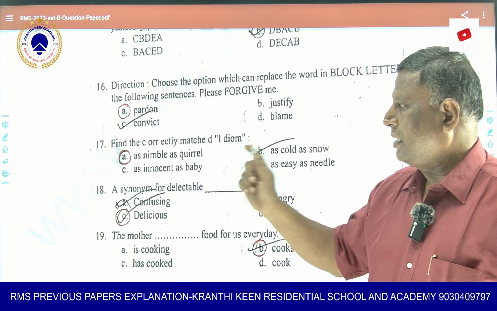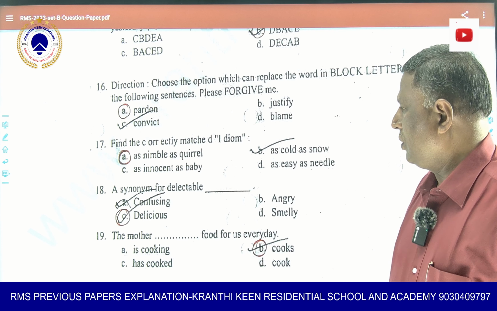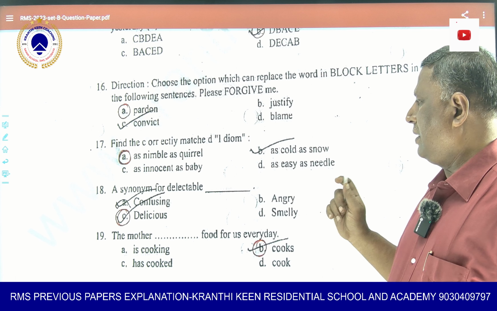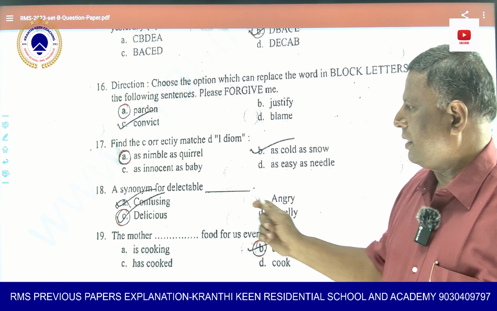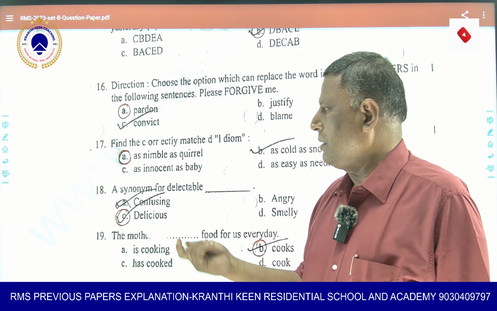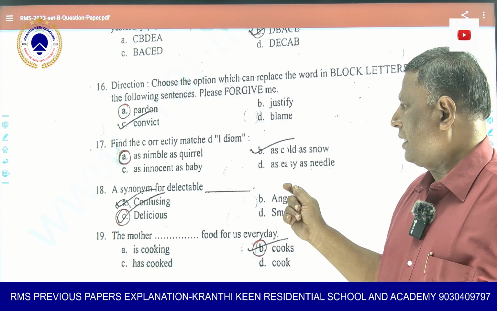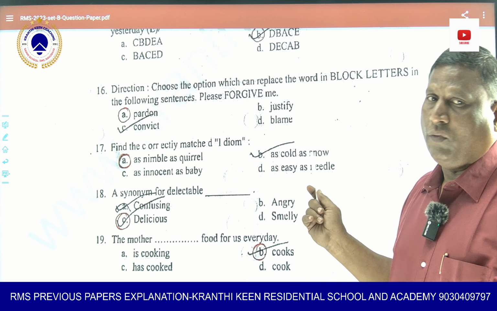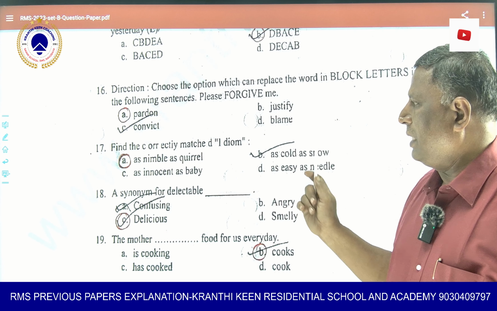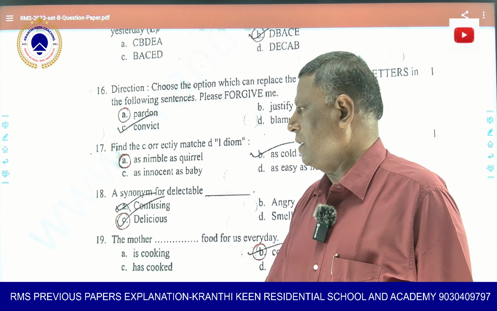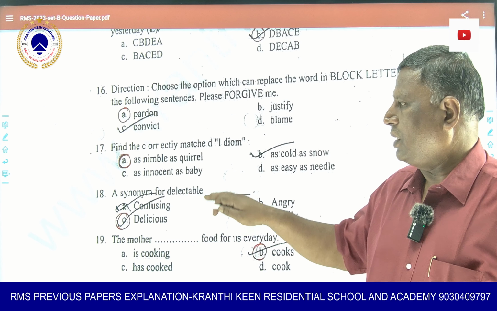Okay. As nimble as a thumb, it should be squirrel. As easy as a needle, that is also not the correct one. As innocent as babies, babies are always innocent, so that is also not correct. As cold as snow, snow will be cold only, so that doesn't match with the idiom. So as nimble as a squirrel, okay, that is the right option here.